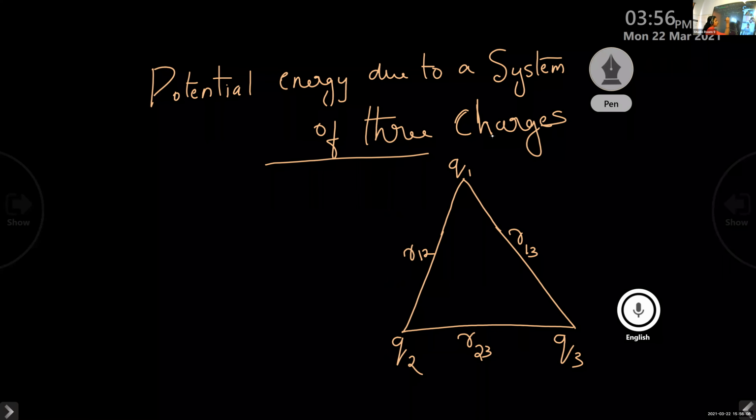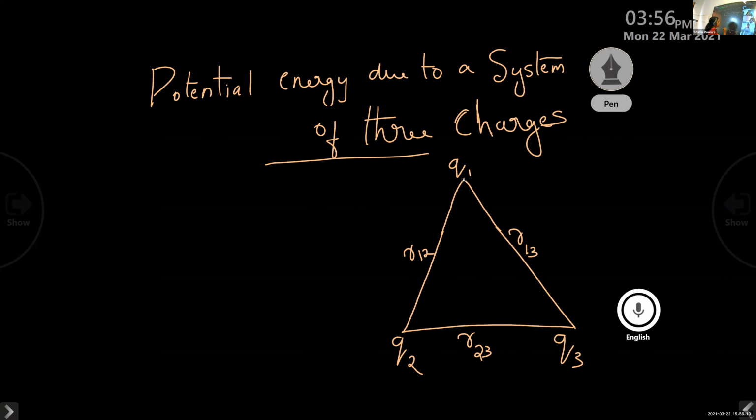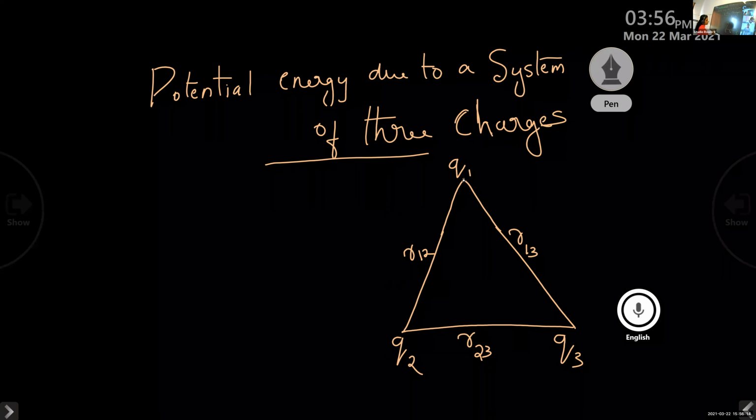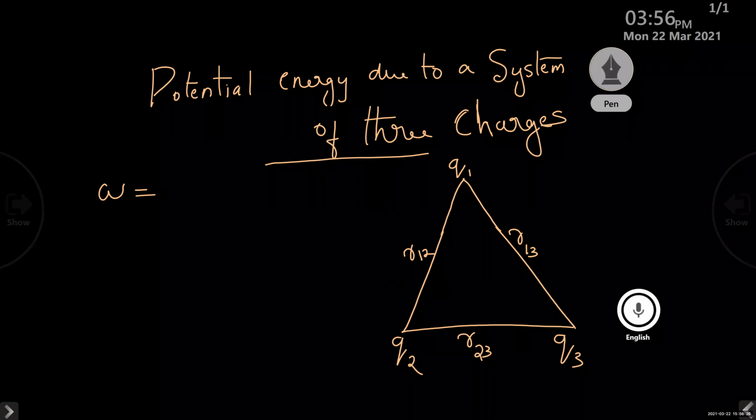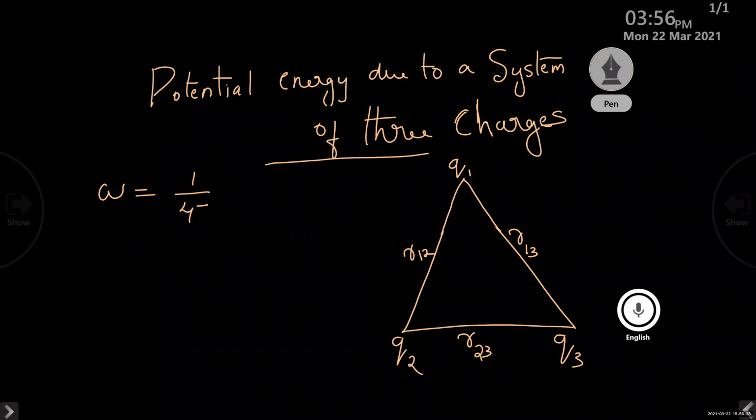Now, I want to bring the charge Q1 to Q2. What is the work done to bring the charge from Q1 to Q2? It is given by 1 by 4 pi epsilon 0 Q1 Q2 divided by R12, right?